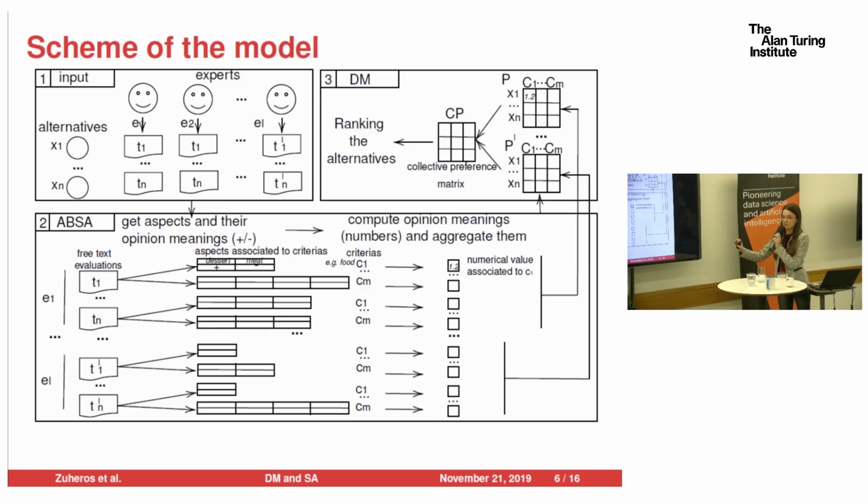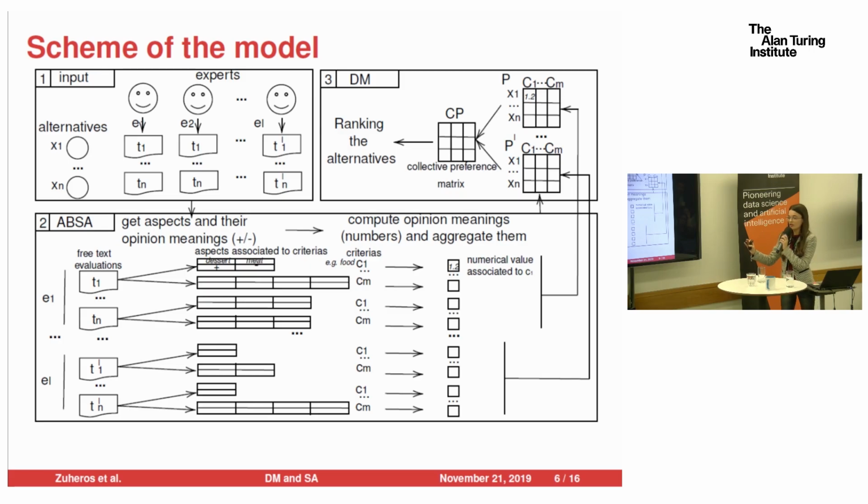Next, the ABSA system is going to extract the expert knowledge from the natural language reviews. Here we have the representation of an example of the ABSA system. The ABSA system is going to infer the expert knowledge from the natural language reviews and get a matrix with the numerical evaluation for each evaluation.